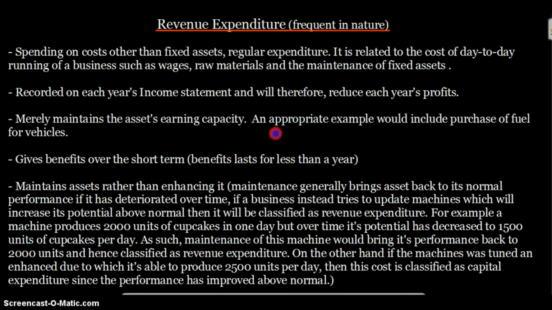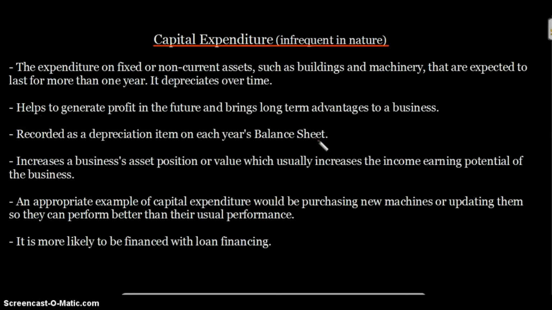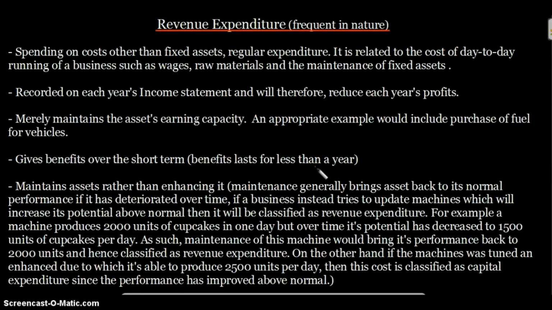An appropriate example would include purchase of fuel for vehicles. So for this, a capital expenditure will be purchasing the vehicle itself, and revenue expenditure will be purchasing the fuel for the vehicle. Okay, so that's a big difference in terms of expenditure.